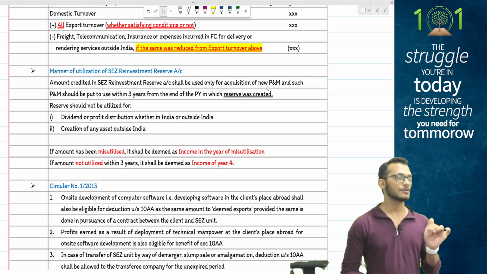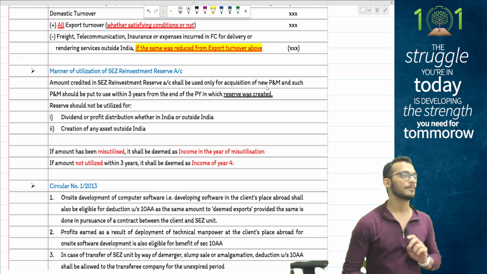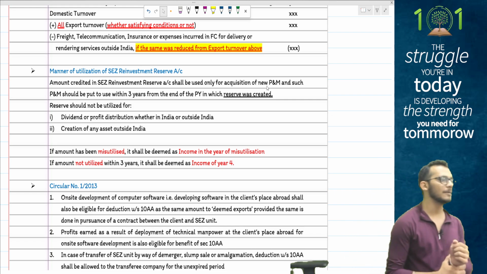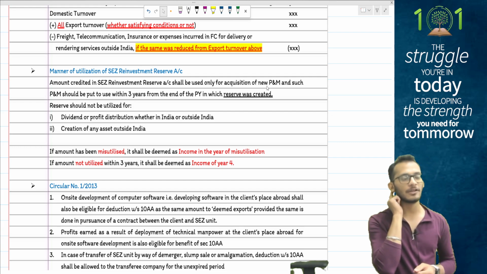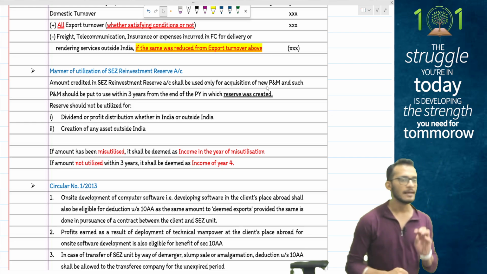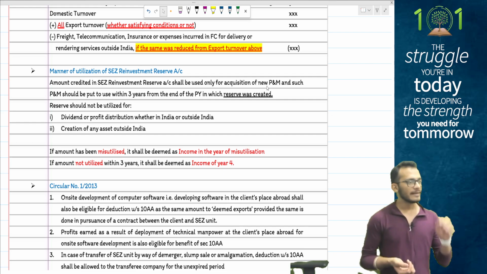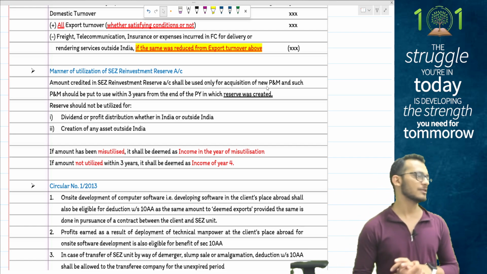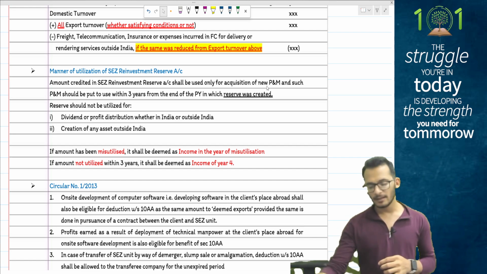People understand when it comes to 10AA, income tax says it is eligible for both manufacturing and the service sector, provided the work is happening from the SEZ location. But sometimes it may so happen that your employees are deputed at the client's place to work. Does that mean you're not eligible? You are still eligible. A circular clarifies that for all software development industries where the employee has been deputed at the client location, but the business operations are happening from the SEZ location, it is still eligible for deduction. This is what your 10AA talks about. Yes or no? Yes. Great.